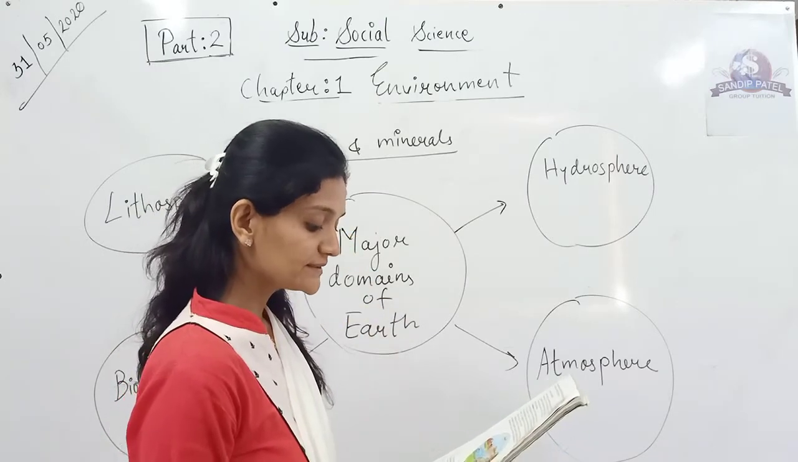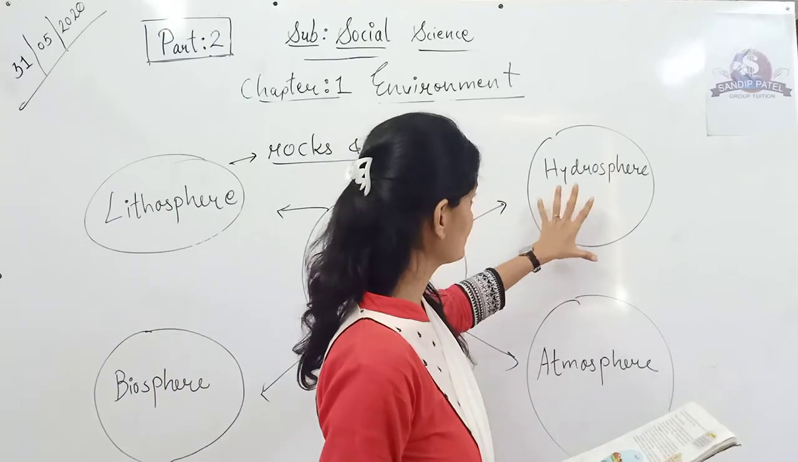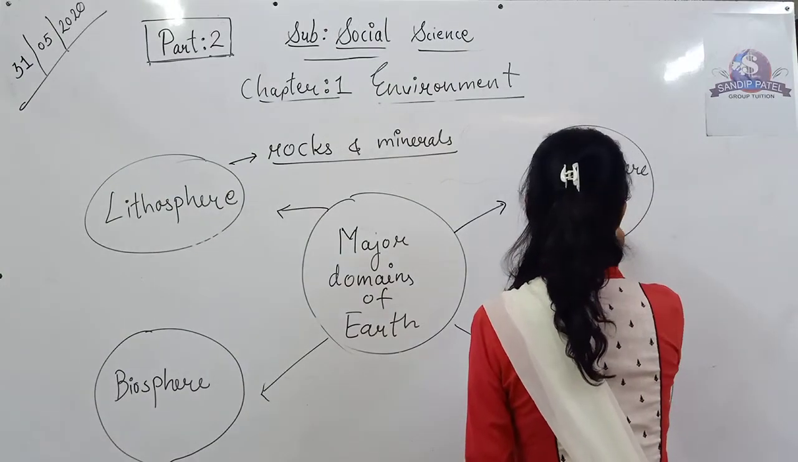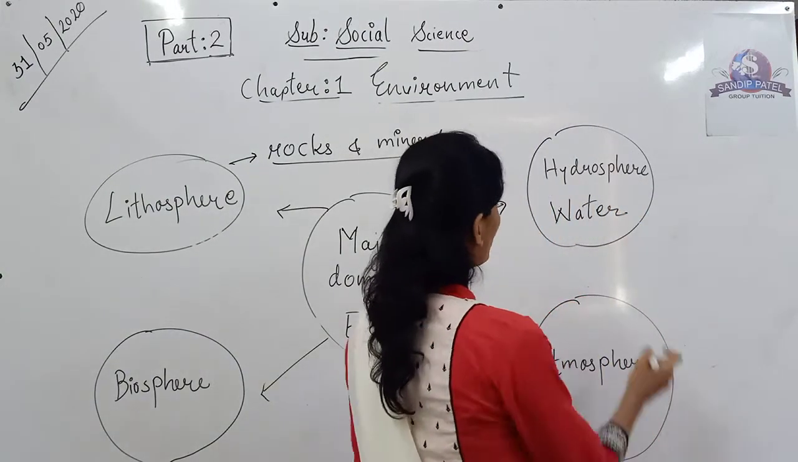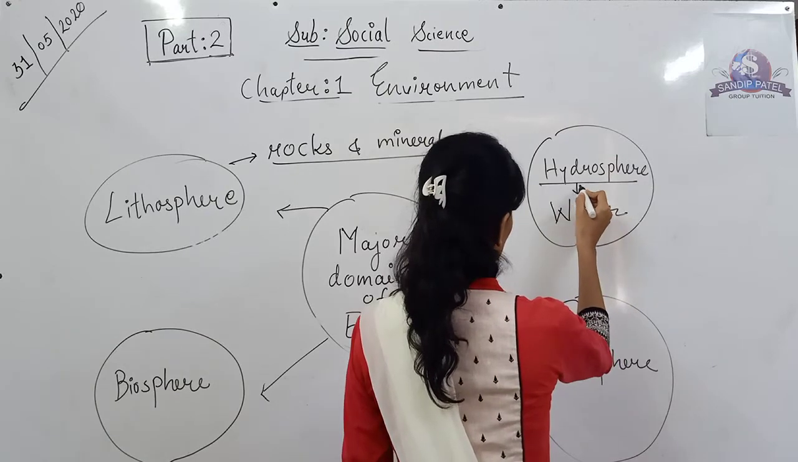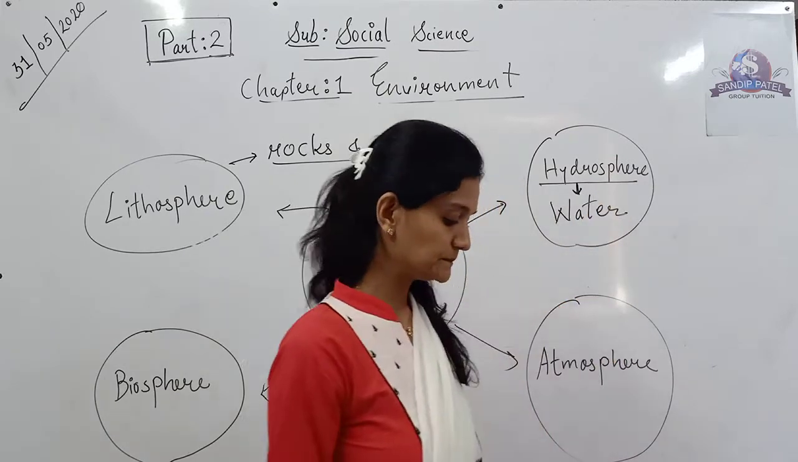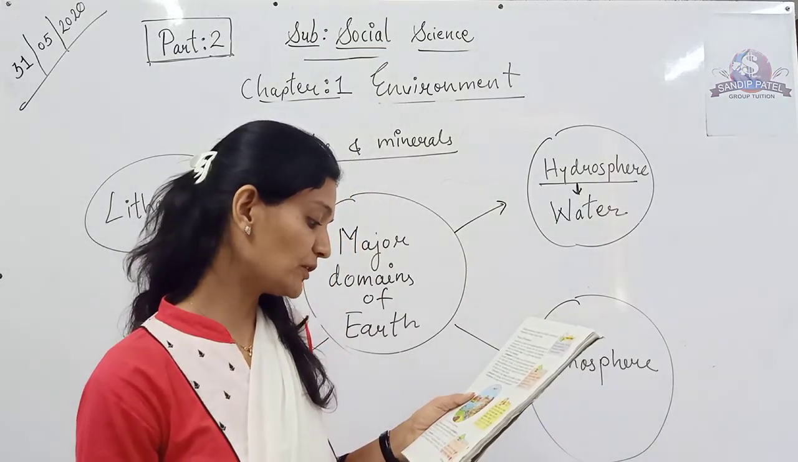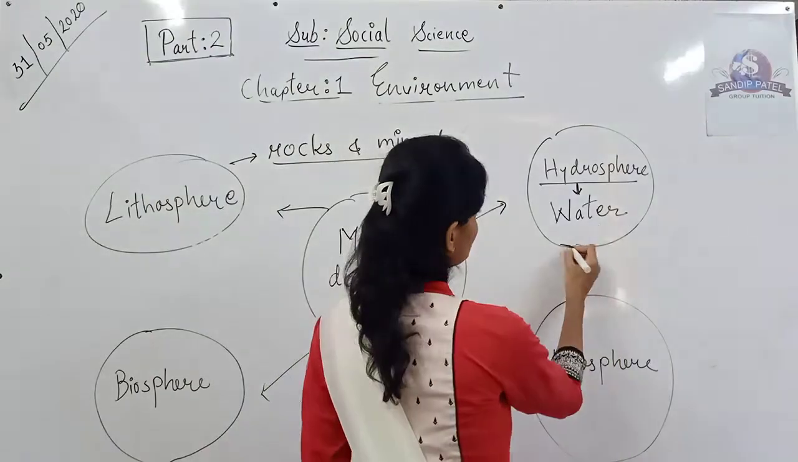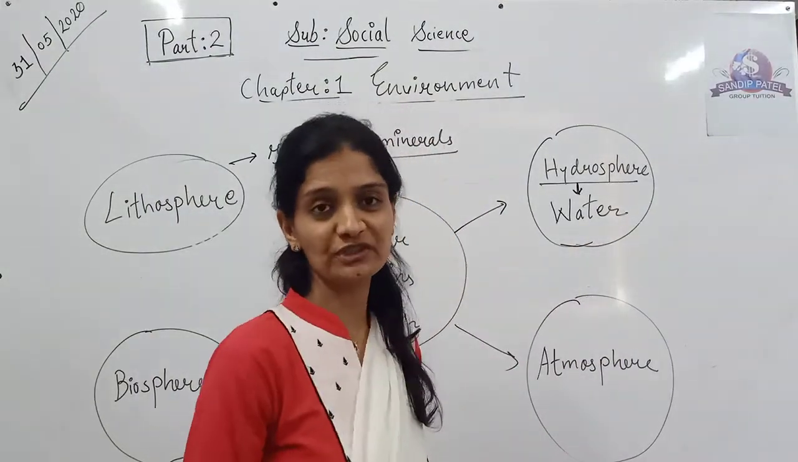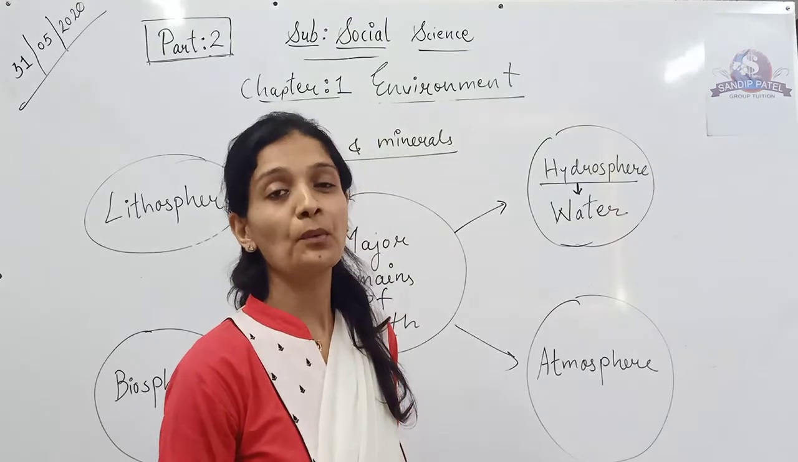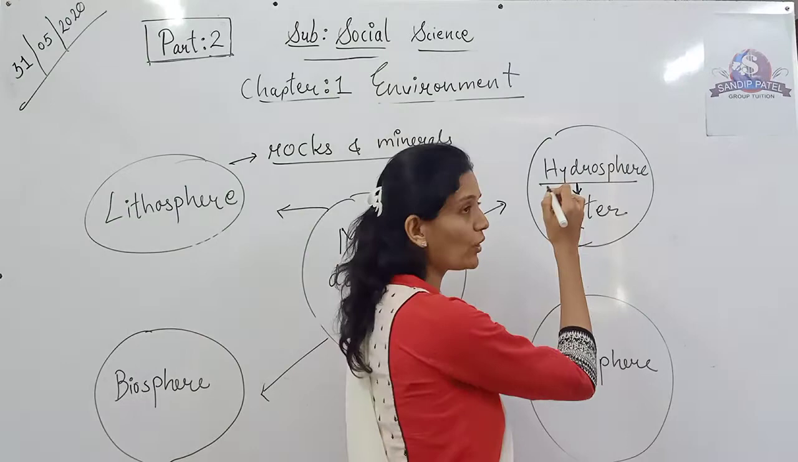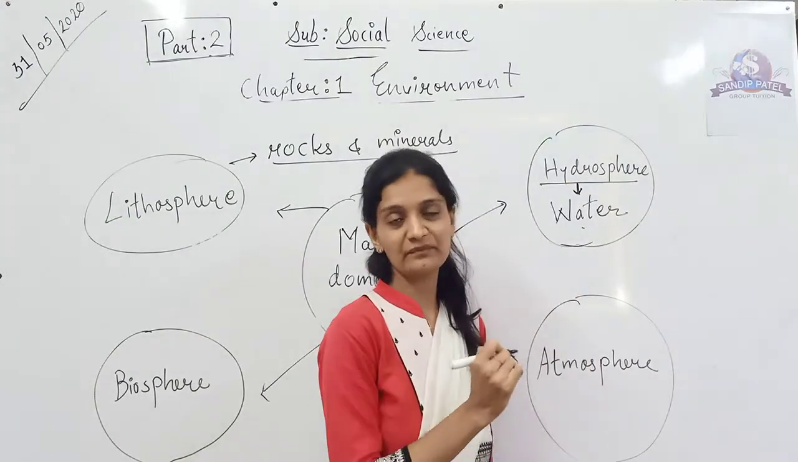The domain of water is referred to as hydrosphere. Now here comes the water. Hydrosphere talks about water. It comprises various sources of water and different types of water bodies. So under this you see the rivers, the lakes, oceans. You can see all the water bodies under the hydrosphere. Again, this is extremely important for all living beings.